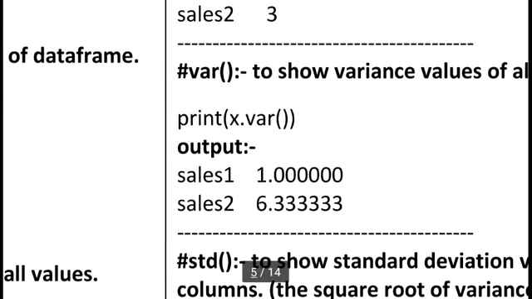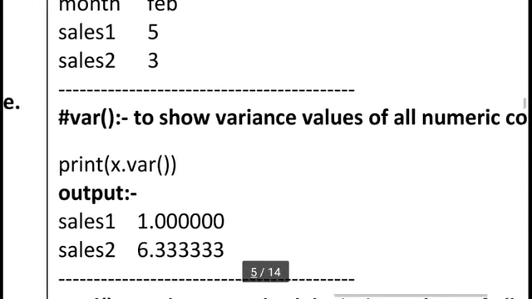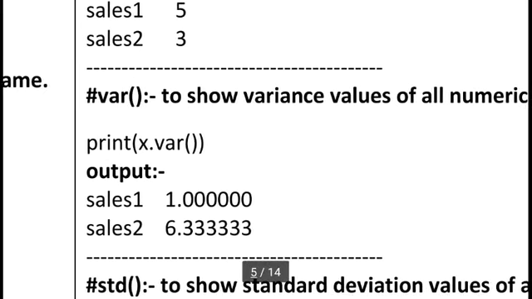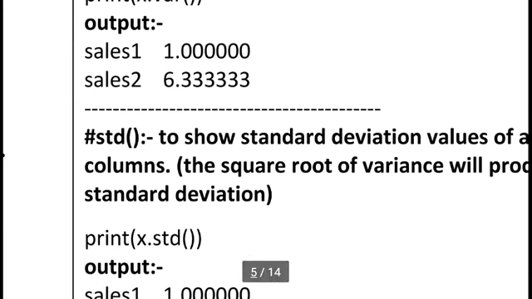Here I am using variance. Variance shows the variance value of all columns. This is a statistical term. It has a formula to calculate the variance of a particular set of values. So it's a statistical formula. We will discuss next time how it generates these values. But here it operates only on numerical columns. So in cells 1 the variance is 1.0, in cells 2 the variance is 6.333.